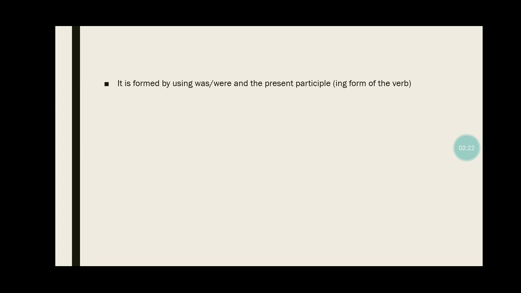It is formed by using was, were and the present participle, that is the ing. So what is present participle? Present participle is ing form, and what is past participle? That is the ed form. For example, I was working. This is present participle. That means in past continuous tense, you're always going to have was or were, and then you're going to have ing form. For example, I was working. Now was is past tense and working, that is ing, that is the present participle.